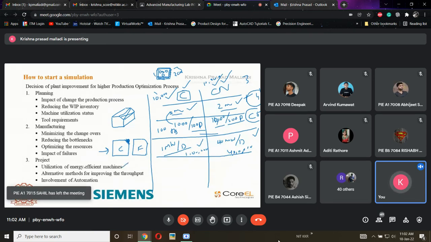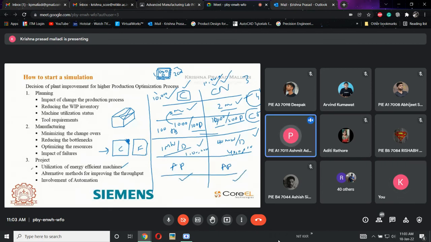We check what type of application we are going to use it for: whether it is a precise application or a smoother, simple application. Based upon the application, we check conventional or CNC. Okay, that is it. Sir, if we remove the power aspect, will we use conventional or CNC? Same thing from the company's perspective. If the end application is simple, then the company will definitely go for conventional only.